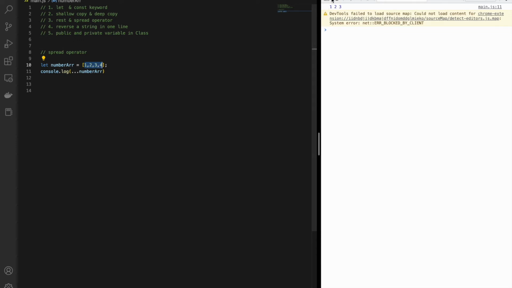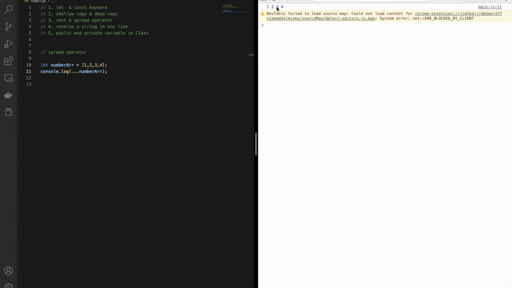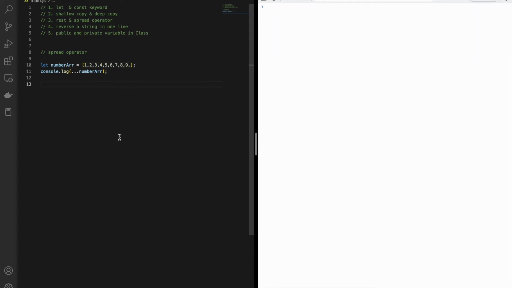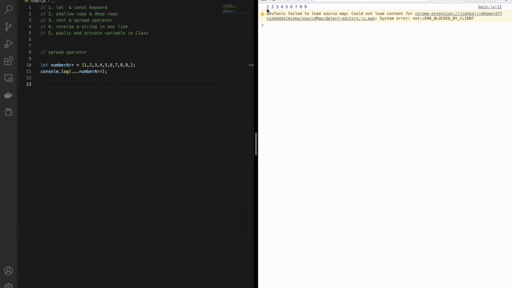Now if I save over here, let me clear this. 1 2 3 4. So now however many times I push elements inside the array, I need not change this line number 11. It's going to print all of my elements.